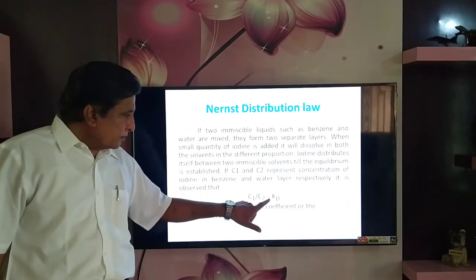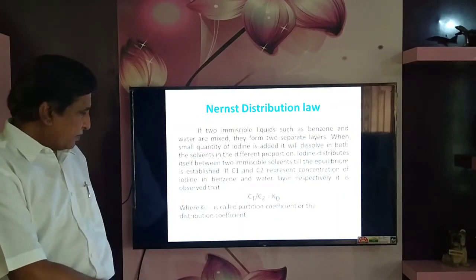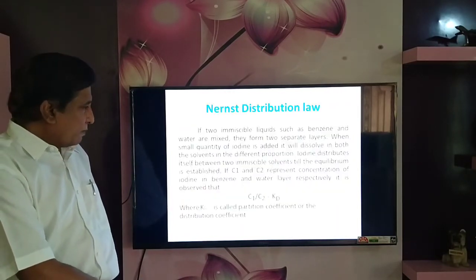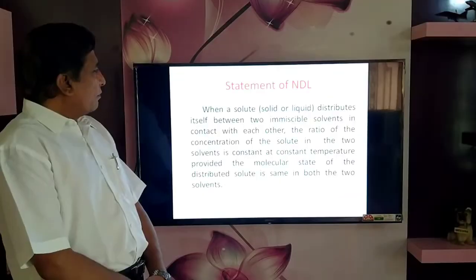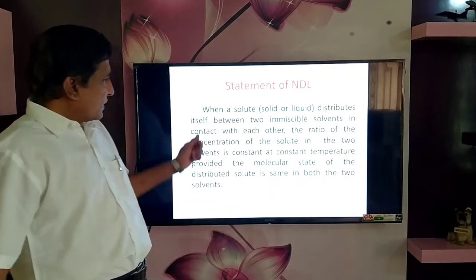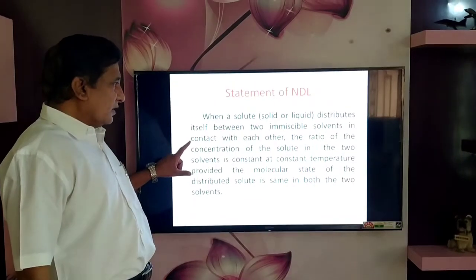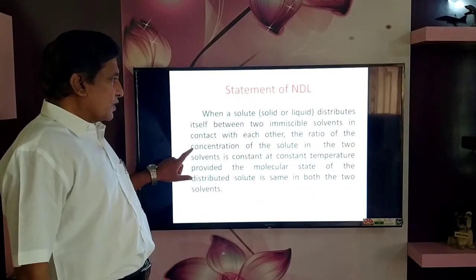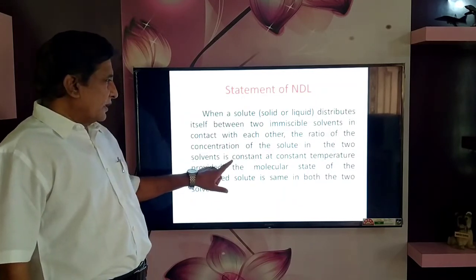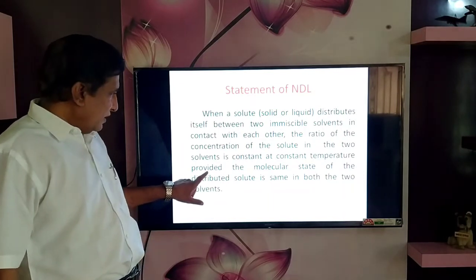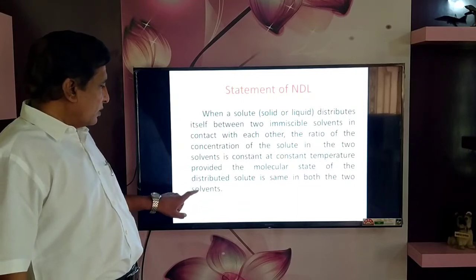C1 upon C2 equals Kd. That means this ratio always remains constant, and this constant is called the partition coefficient or the distribution coefficient. When a solute distributes itself between two immiscible solvents in contact with each other, the ratio of concentration of the solute in the two solvents is constant at constant temperature, provided the molecular state of the distributed solute is the same in both the solvents.